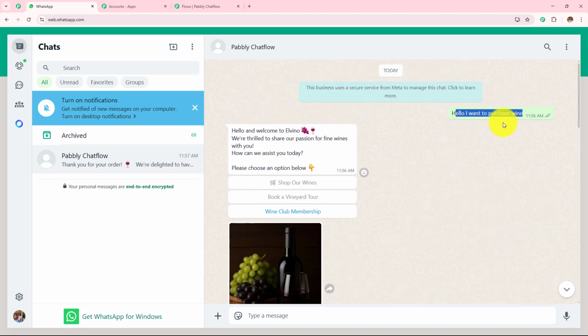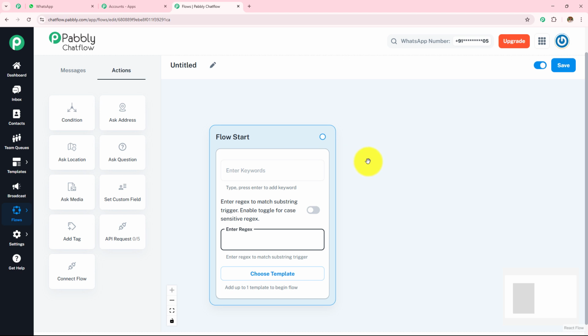Now, as soon as I send this message, the message was sent to me, which means I have created a keyword in that flow or a chatbot in this manner that whenever someone is going to write purchase wine or hello in their message, this chatbot gets activated. So here, I'm going to do the same.